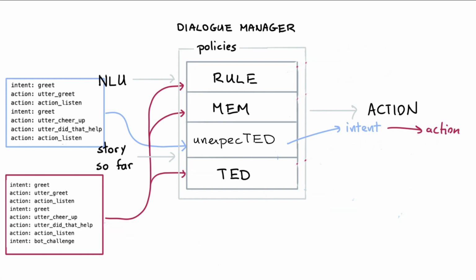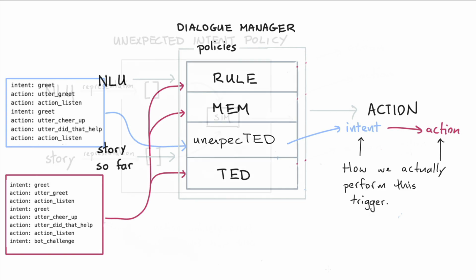Hopefully this previous segment gave you a bit more of an impression of what happens before and after the unexpected intent policy is triggered, but we haven't talked about how it is triggered. After all, internally we are predicting intents, and sometimes we are turning that into a trigger. What we haven't discussed in detail yet is how we actually perform this trigger. So let's zoom in on that.